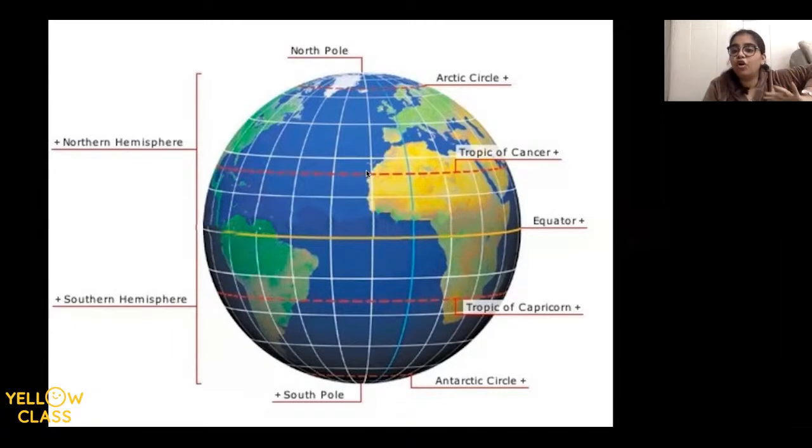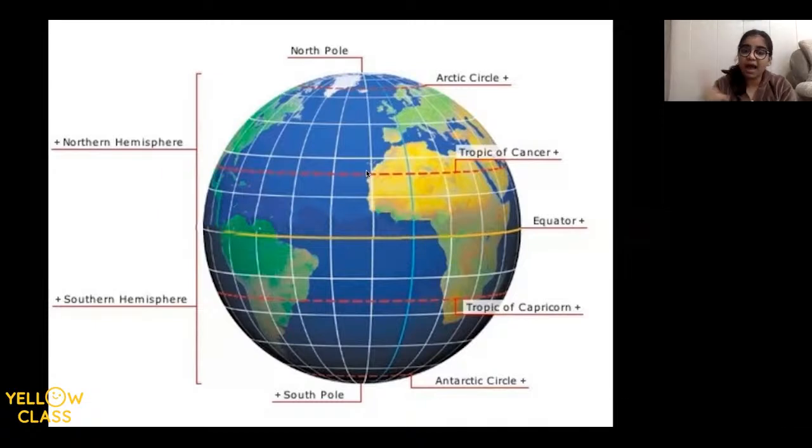I'll repeat it for all of you once again. So on Earth, we have some imaginary lines which go from left to right and which go from top to bottom. The lines which go from left to right are parallel to each other, and that's why we call them parallels. And the lines which go from the top to the bottom are called meridians. And these lines cross each other, they intersect each other.